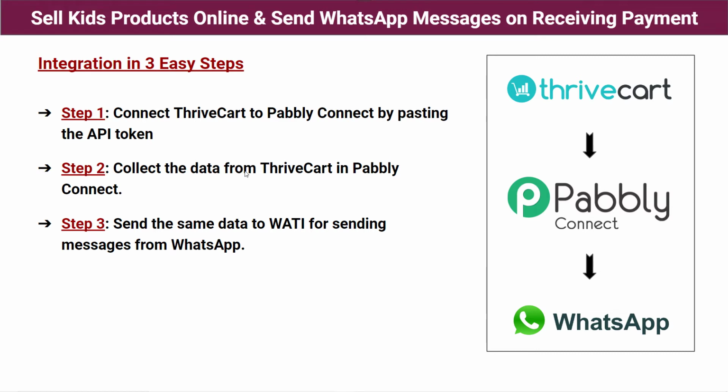You are going to collect the data from Thrivecart in Pabbly Connect. Okay, so what we are going to do here is we are going to make a dummy submission in Thrivecart. Okay, and once this submission is made in Thrivecart, the details of that payment or that submission will be made available in Pabbly Connect. Now in the third step, which is the final step, send the same data to Vati for sending the WhatsApp message from WhatsApp.